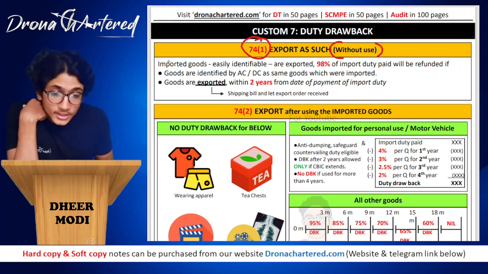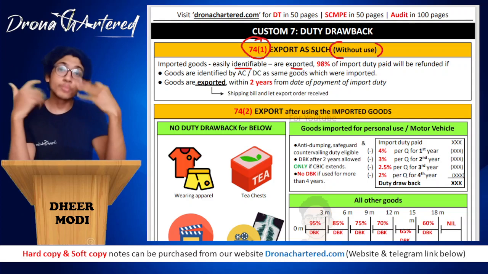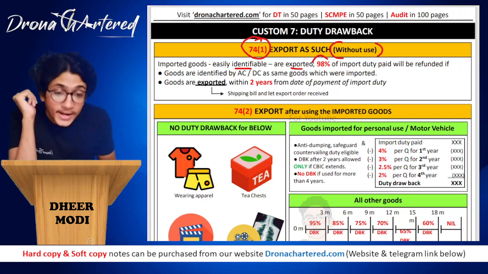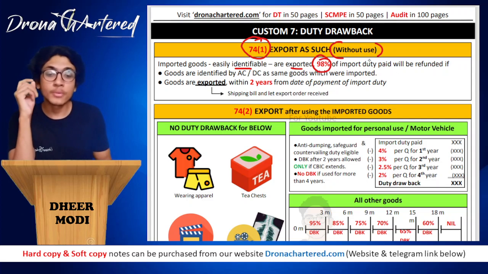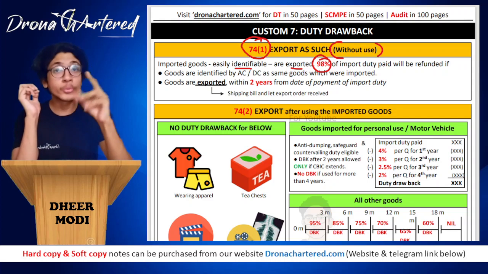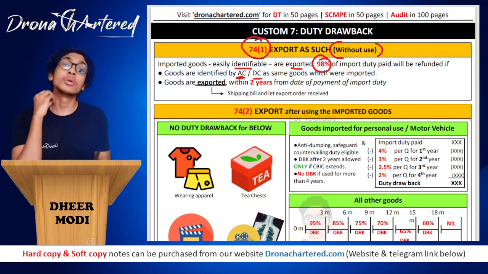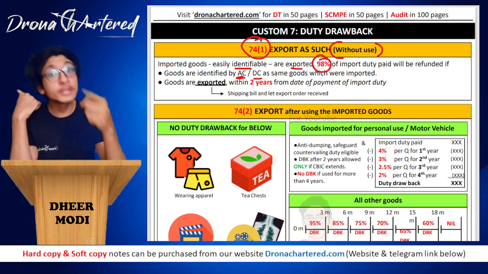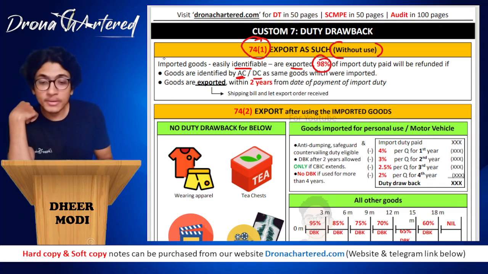So if the imported goods are easily identifiable, are exported, that means these goods were imported and now we are exporting, 98% of the import duty will be refunded, not 100%, but 98%, because 2% they are subtracting for their administrative cost. Whatever you are doing, this consumes time. Okay. So therefore 98% will be refunded if goods are identified by ACDC as same goods which were imported. That means that these goods that you are exporting, these are the same goods that you had imported, only then will we allow you, and we will pay back 98% of the duty.